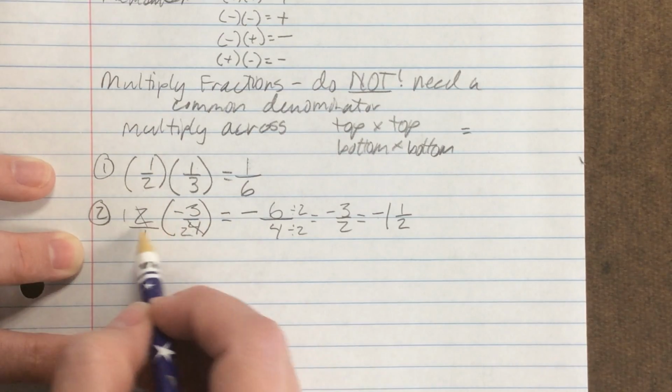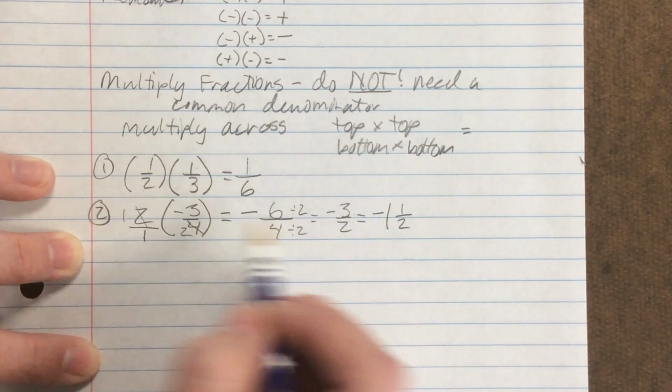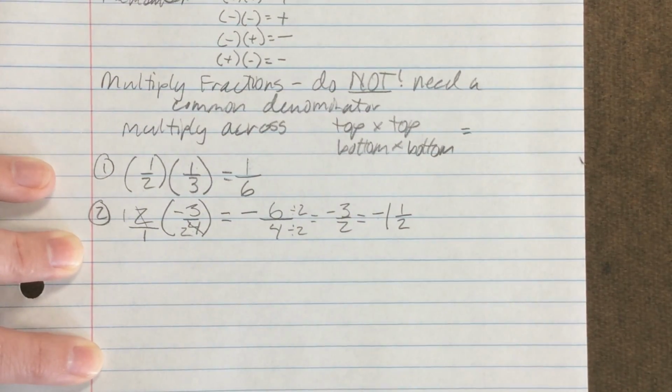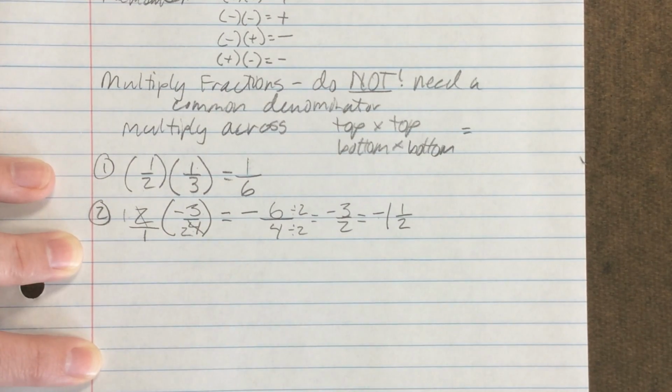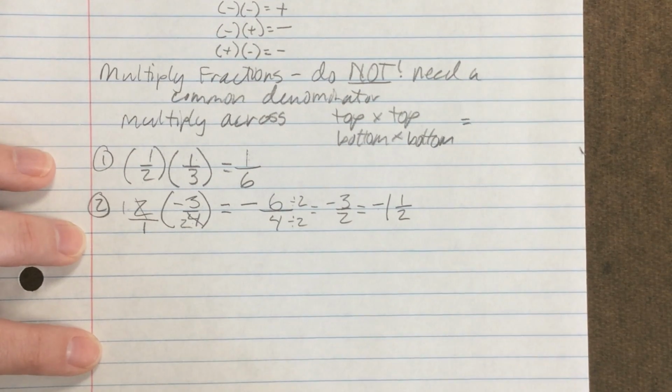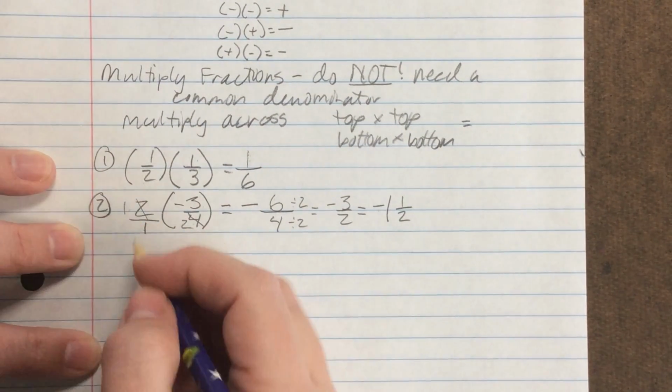Now if we multiply across, we already get to that 3/2. It will save you some time in the long run if you can get this cross-canceling, or what I like to call pre-reducing, concept down.